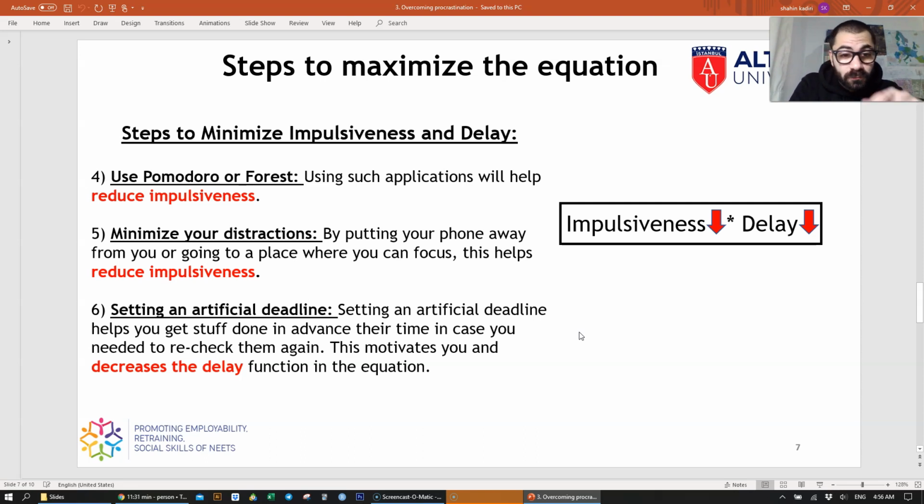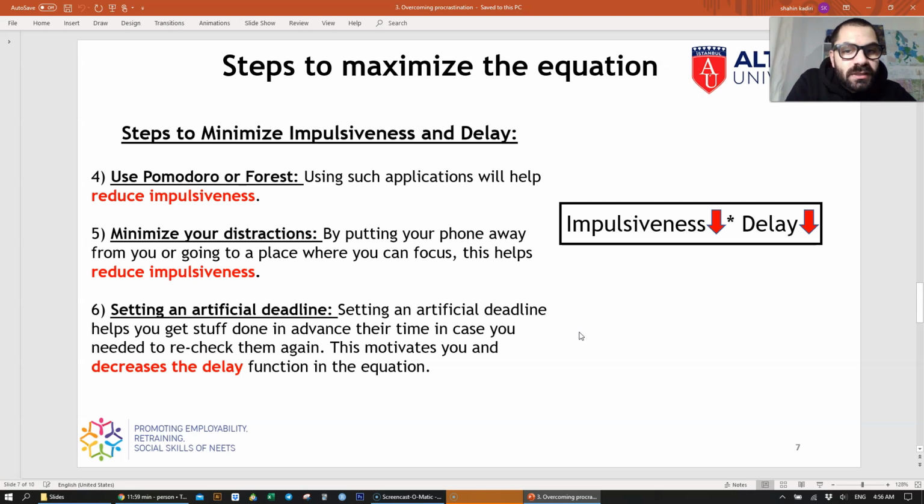We defined impulsiveness as a tendency of getting distracted. So these 2 applications are going to help us to not get distracted, and we're going to minimize our distractions. Of course, when you're reading or studying, just keep your phone off and throw it away for a couple of hours maybe or minutes, and then you can view it later. Because if you're working on something and your phone is ringing by your side, most probably you're not going to focus on what you're doing.